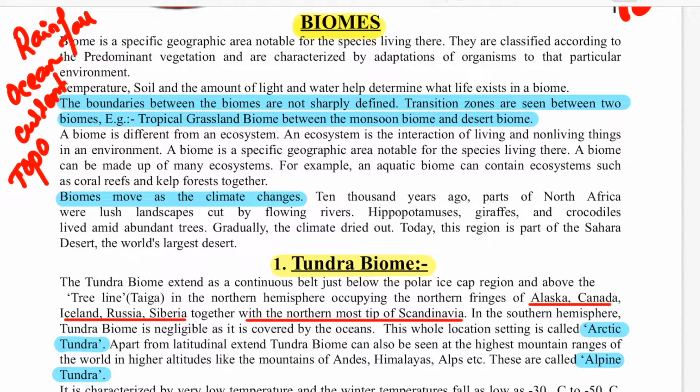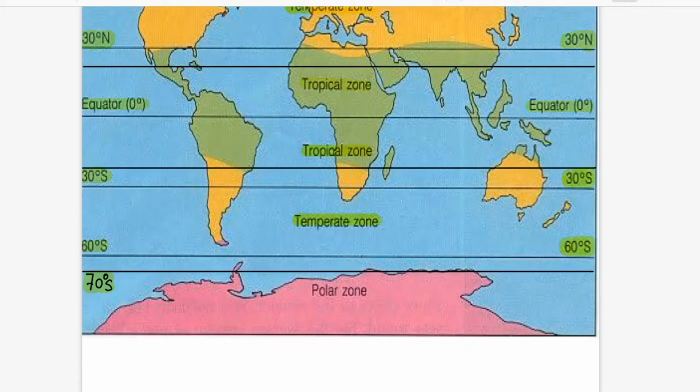So the climate of a particular place depends upon many things, and it does not depend just on the latitude. Okay, I will be proving here that in the same latitude you can have two kinds of biomes, like we have in the temperate region, also in the subtropical region, etc. So before continuing with the types of biomes, I want to clear up the separate zones in the world map. So we will see this map.